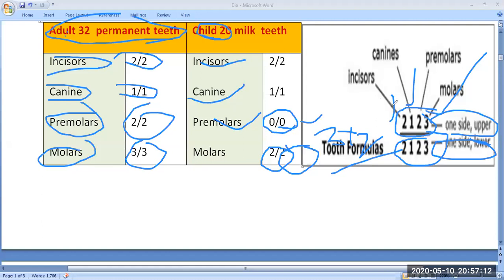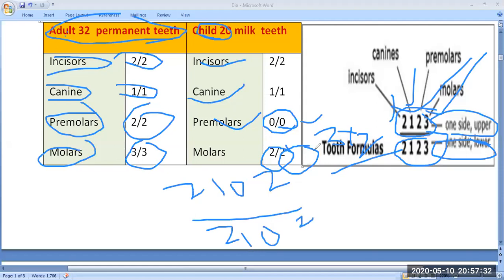So this is the permanent teeth formula. How will you find the child milk teeth formula? With the help of this formula, you know very well, 2, then 1, then 0, and then 2. So 2, 1, 0, 2 upon 2, 1, 0, 2.